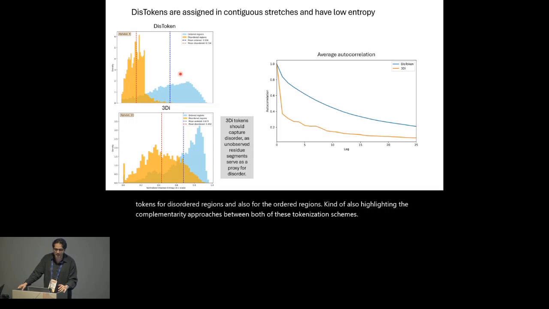Another way to quantify this would be through the average autocorrelation, in which across a variety of different lag values, we see that DIS token is assigning more contiguous stretches of tokens than the 3DI across the entire protein sequence. And so taken collectively, these results suggest that DIS tokens are contiguous and they also have low entropy.